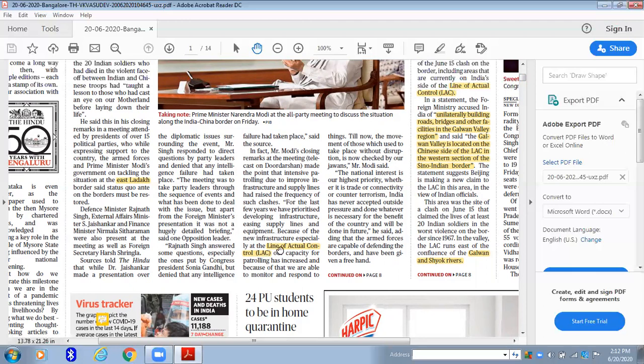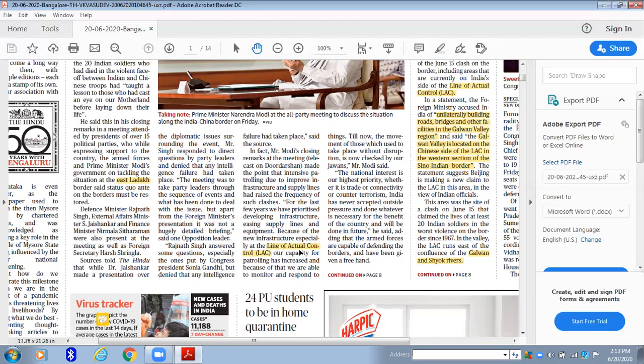Right after reading this, just Google it. What is line of actual control? There is a difference between LOC and LAC. Line of actual control is the border between India and China, and line of control is the border between India and Pakistan. So you have to know the difference. Whenever you read the newspaper, this entire article will be revolving around only Galwan Valley, Ladakh, line of actual control and so on. So whenever you read an article, see for yourself what the keywords or key aspects are around which the entire article revolves.